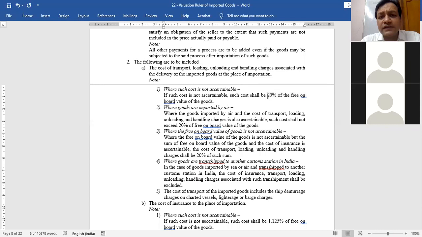Second point to remember. Goods are not always imported by ship or by oceans, by water. We have air mode of transport also. Suppose goods are imported by air. If goods are imported by air and the cost of handling is clearly given to you, make sure that it cannot exceed 20% of free on board value.